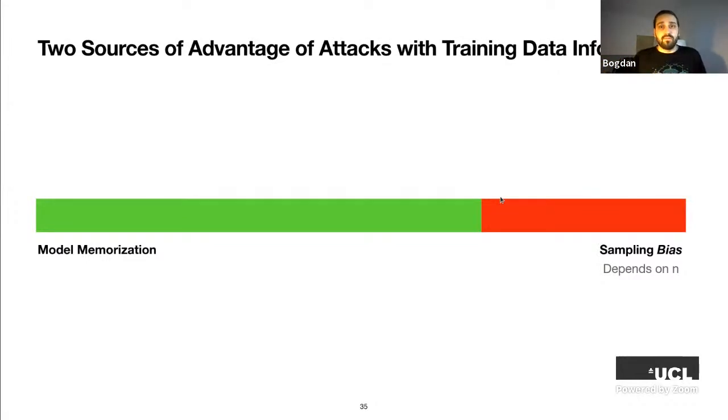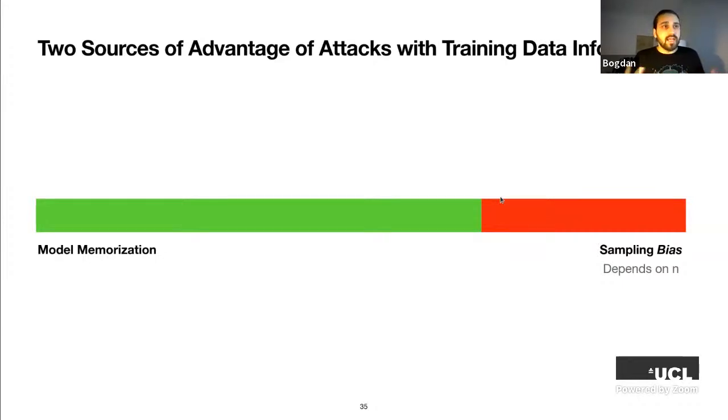But the problem appears when we start to measure disparate vulnerability. If one of the subgroups is small, then this is equivalent to having a very small dataset size. And in the literature, we've seen subgroups as small as 50, right? And at this scale, the sampling bias does kick in, right? So it does matter, and therefore it gives you an overestimation of subgroup vulnerability for the small subgroup, right?